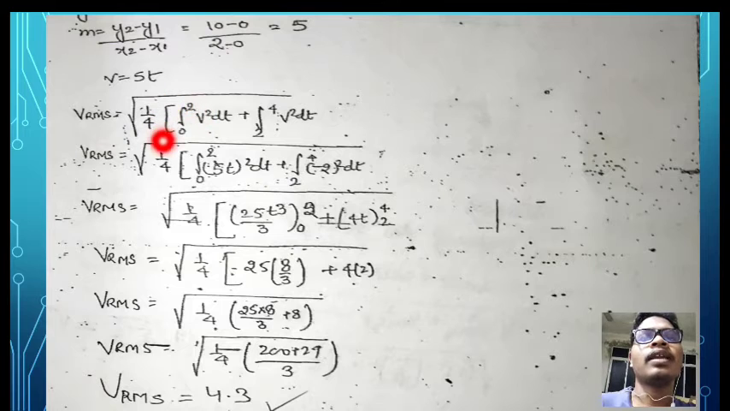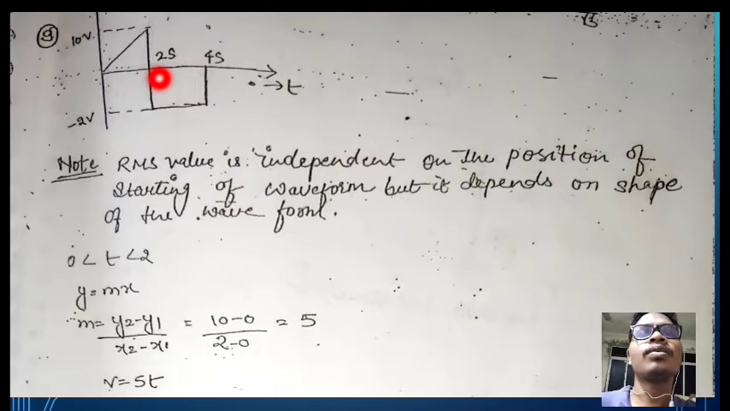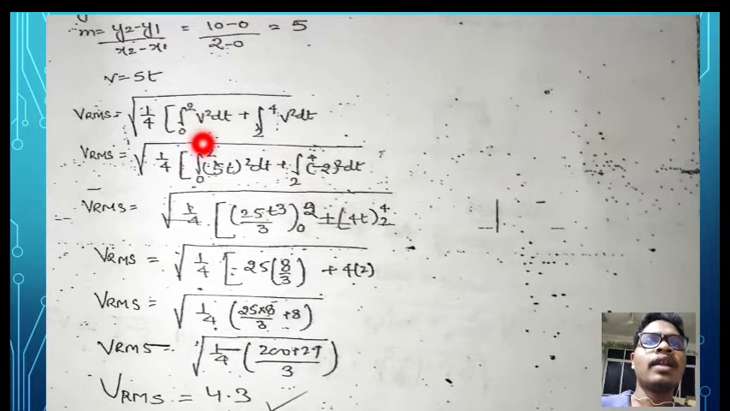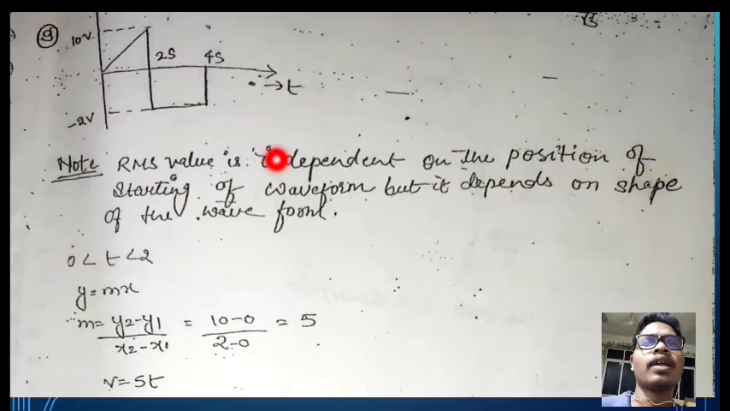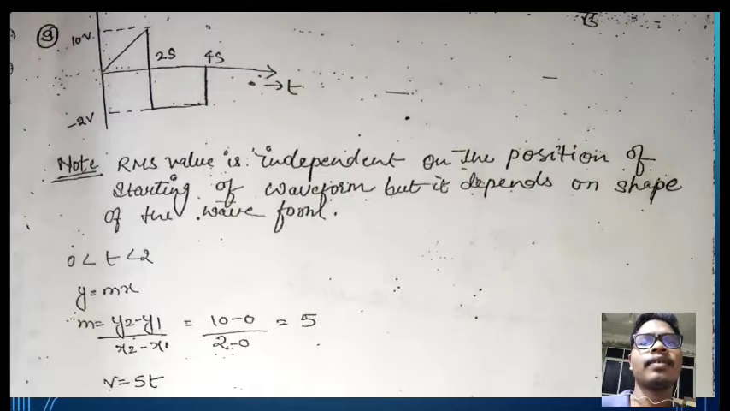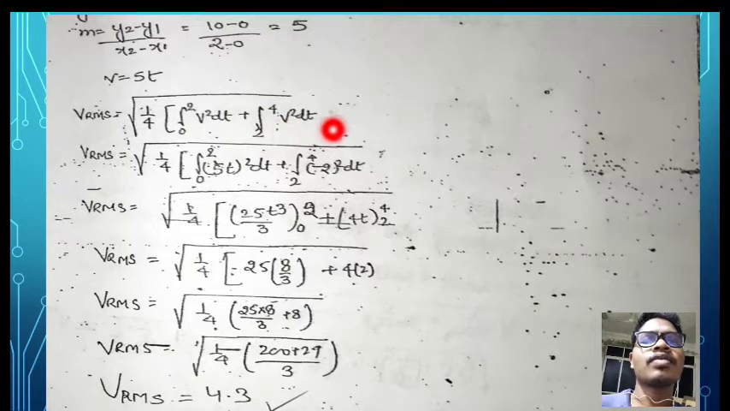Then the bracket and integration from 0 to 2. It varies from 0 seconds to 2 seconds, from the origin to 2 seconds. That's why we are taking the limits of integration from 0 to 2 seconds, of v square dt, plus the rectangular term. This rectangular part varies from 2 to 4 seconds, so 2 to 4 seconds with v square dt.